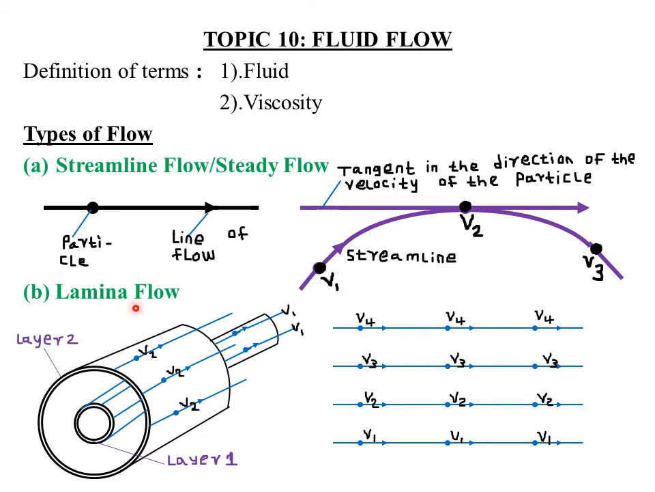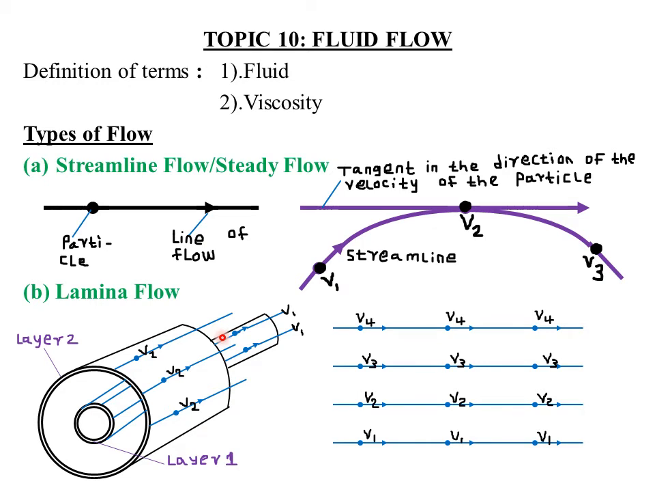So maybe if someone asks you to give a difference between a streamline flow and a laminar flow, you will simply say that for streamline flows, the particles belong in the same layer and they are flowing at the same velocity. But for laminar flow, particles can be belonging in different layers and flowing at different velocities. So that is the difference. In laminar flow, particles can be flowing in different layers at different velocities. But in streamline flow, particles must be flowing at the same velocity for them to be considered as in streamline.